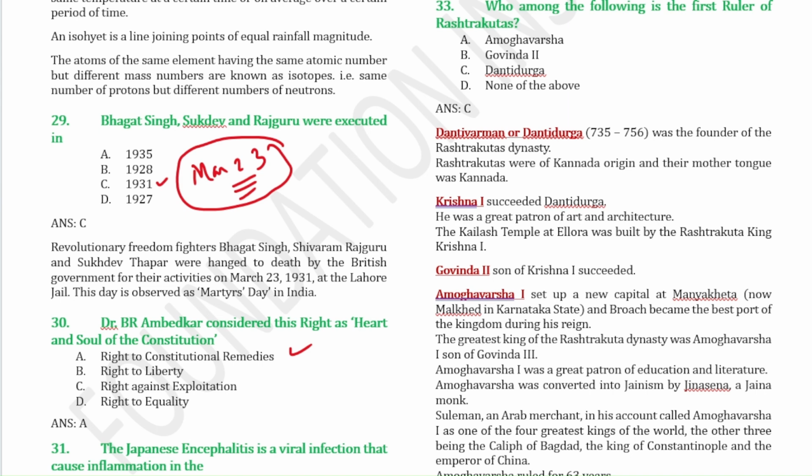Some of the things that you have to remember: the Kailash temple in Ellora was built by the Rashtrakuta king Krishna I. This is important. And then Amoghavarsha I was the strongest ruler. He was the greatest king of the Rashtrakuta dynasty.